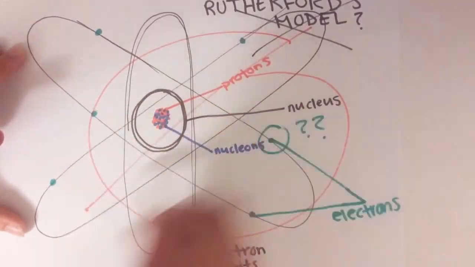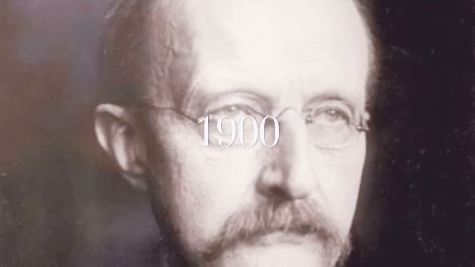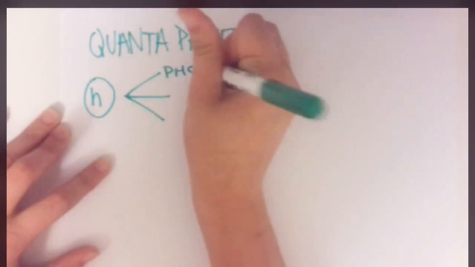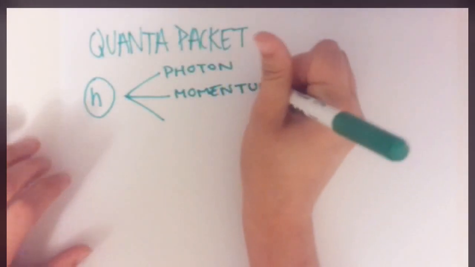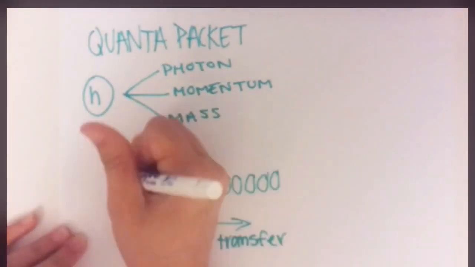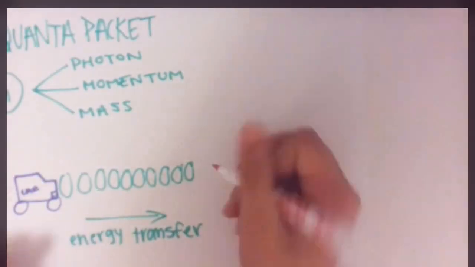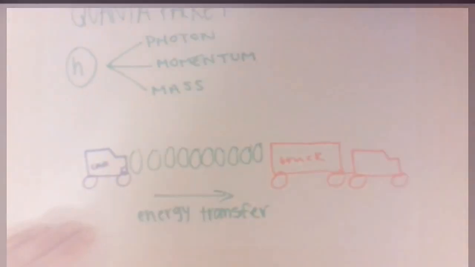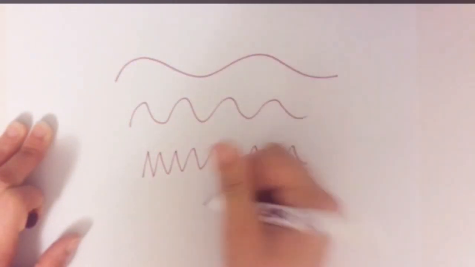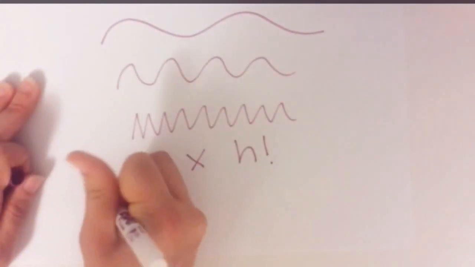It also does not obey the conservation of energy, so let's rewind all the way back to 1900 with Max Planck. In 1900, a German physicist named Max Planck developed the quantum theory of energy and was awarded the Nobel Prize in 1918. He proposed that energy is radiated in discrete quanta-sized packets, rather than in a continuous wave. Planck called these packets quanta and was able to determine that the energy of each quantum is equal to the frequency of the radiation multiplied by a universal constant that he derived, now known as Planck's constant.